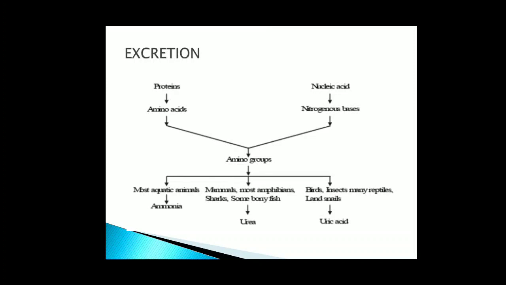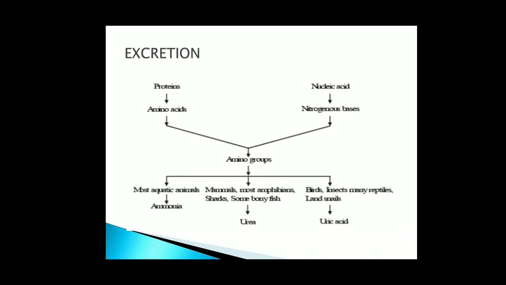What are nucleic acids? The DNA and RNA. When these nucleic acids are also broken down during digestion, they also form nitrogenous waste. So nitrogenous waste is formed from proteins and nucleic acids after the metabolic activities, the chemical processes which occur in our body, and the nitrogenous waste now has to be removed.